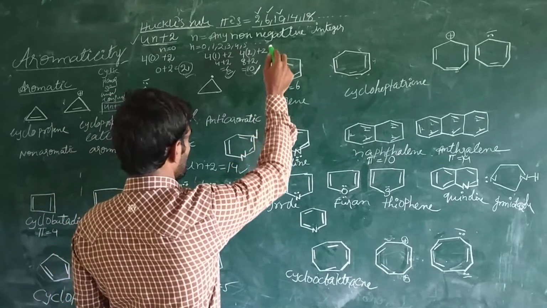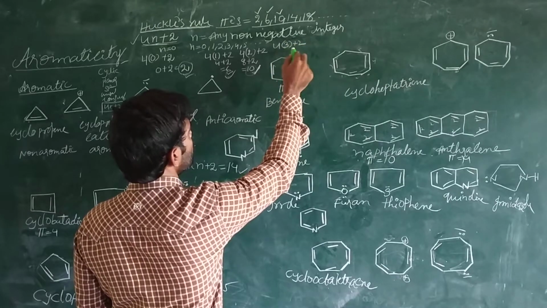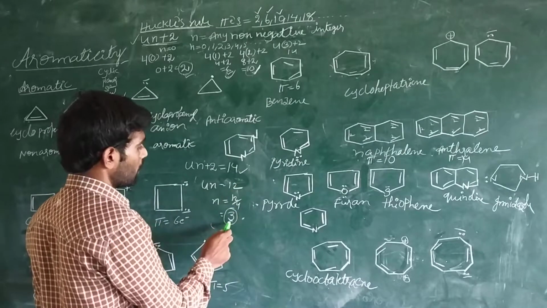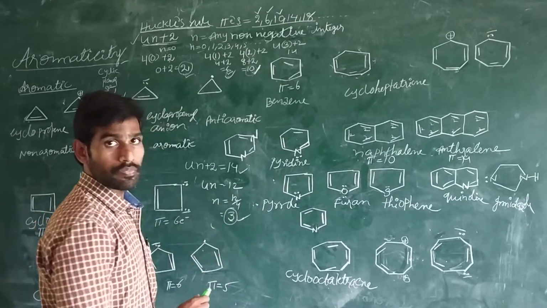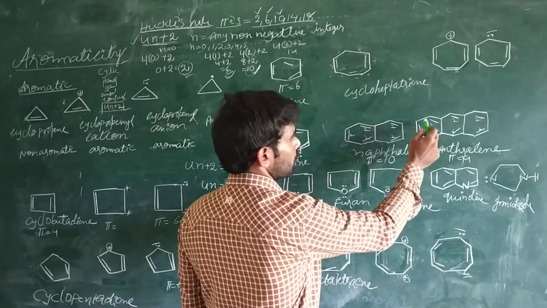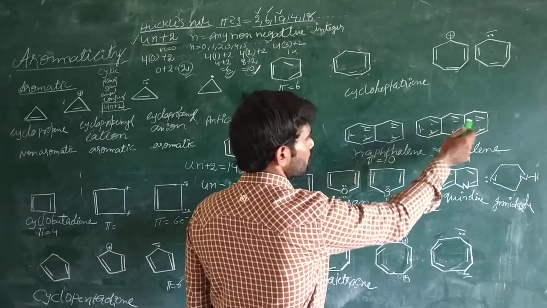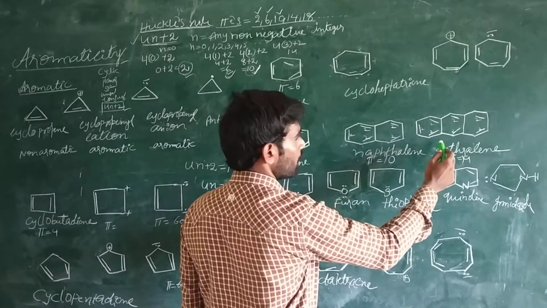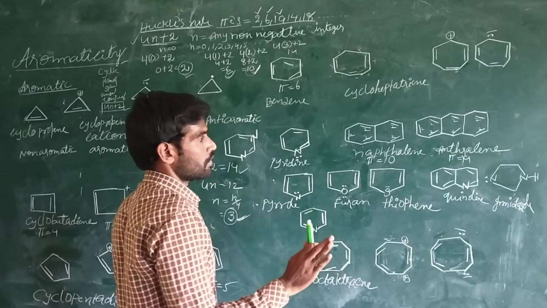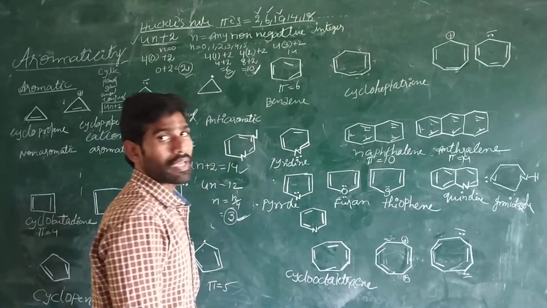So 14 electrons can be accommodated by this 3-membered ring system, where 3 benzene rings are attached. Total 14 electrons only are accommodated inside the anthracene ring.